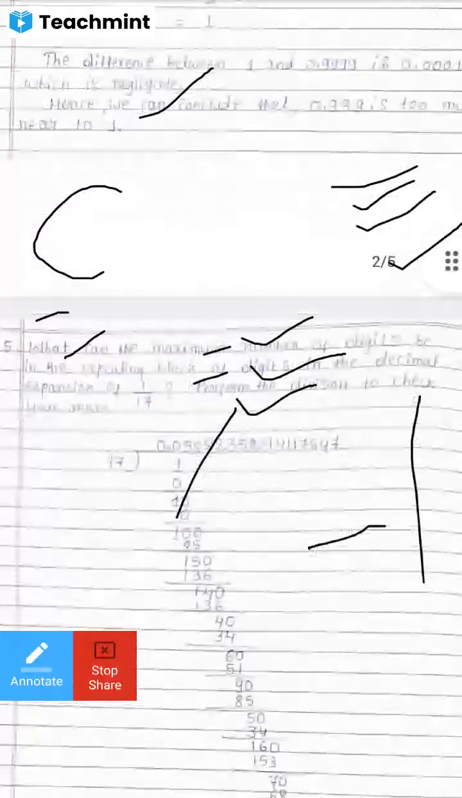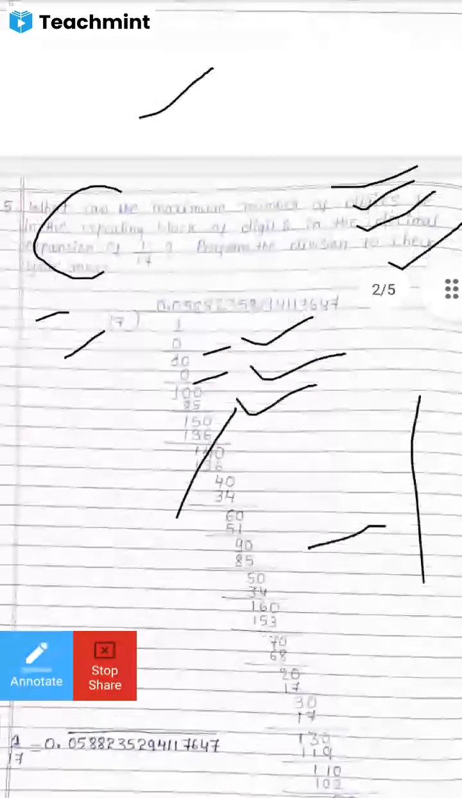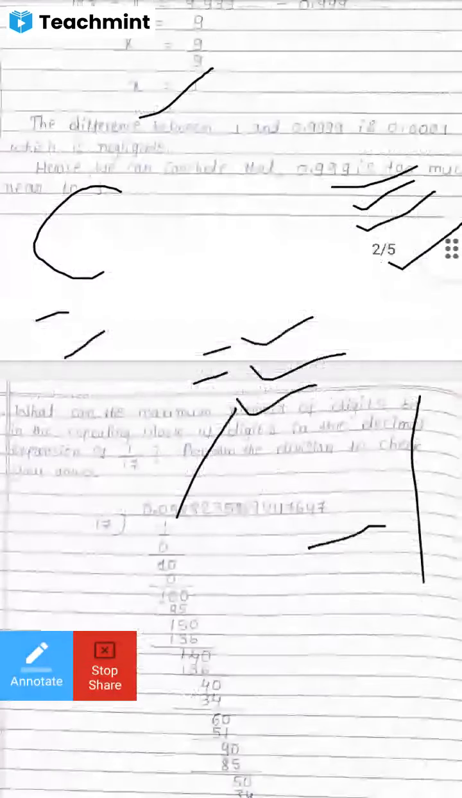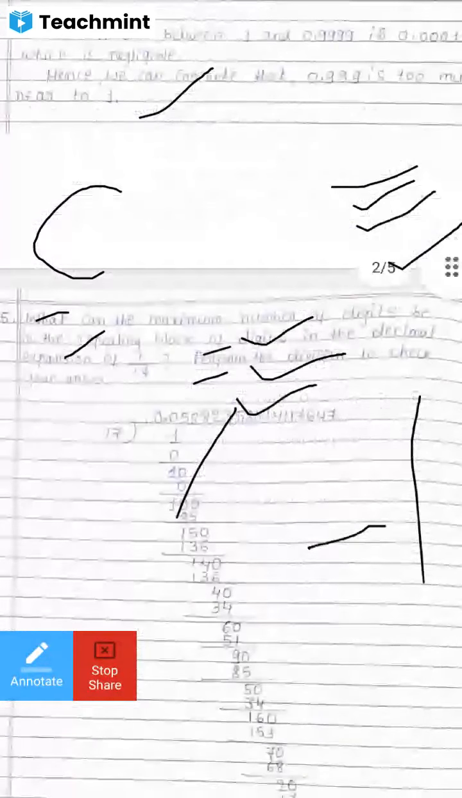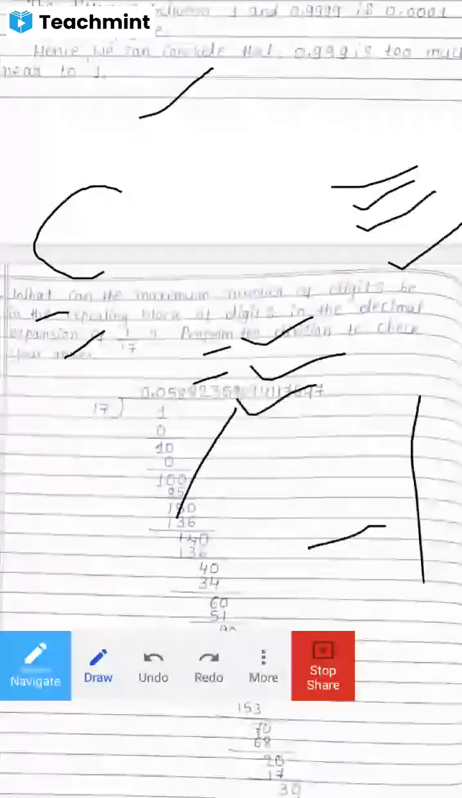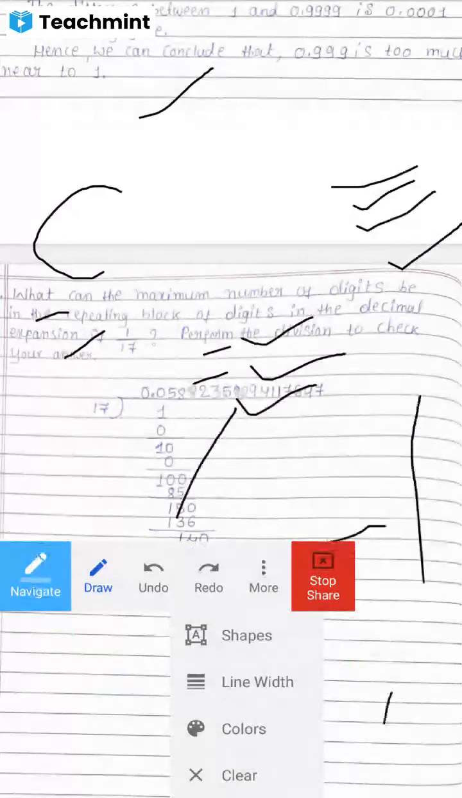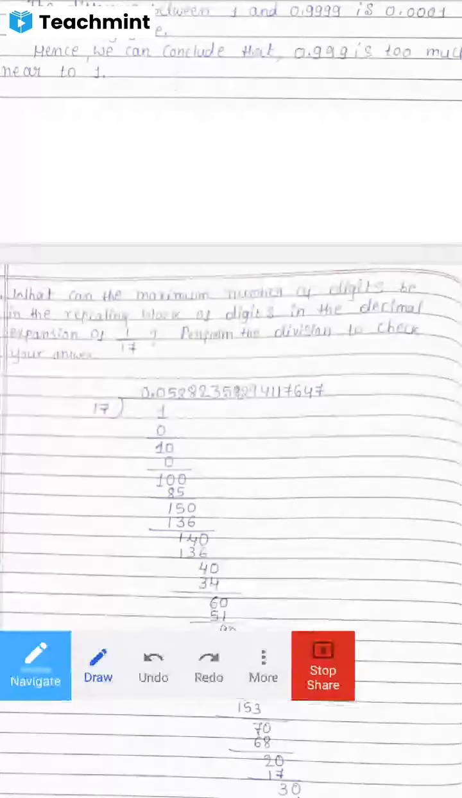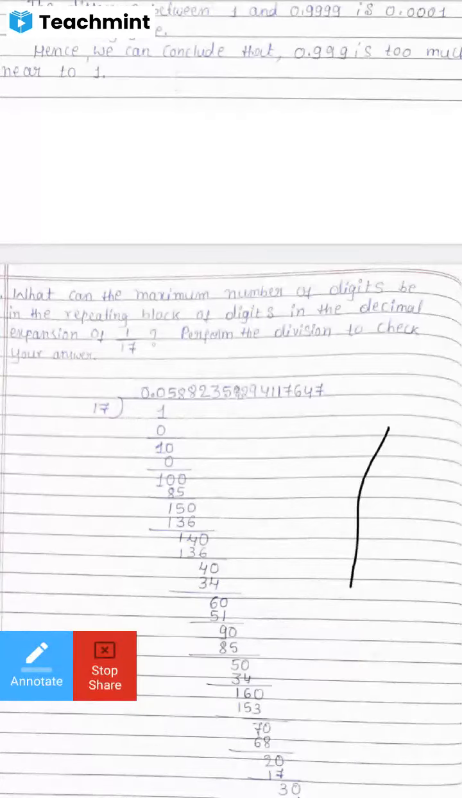Yes. Can we move to our next problem? Can we move to the next problem? Okay. Yes. Now we are moving to our next question.